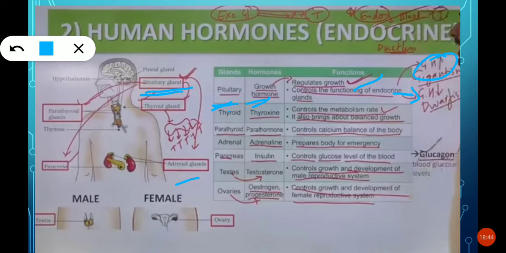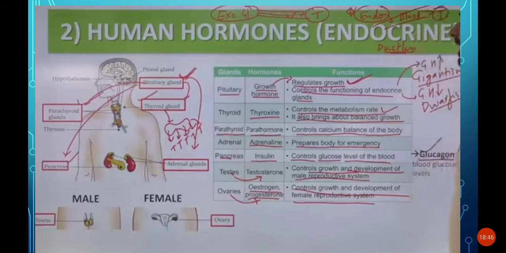Fine. Next, thyroid. The thyroid gland is near the neck. The thyroid gland releases thyroxine. What is the function of it? It controls the metabolism rate. It also brings about balanced growth. We should learn a little more about the thyroid gland in this chapter. The thyroid gland secretes thyroxine.